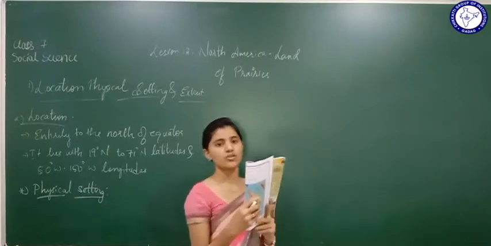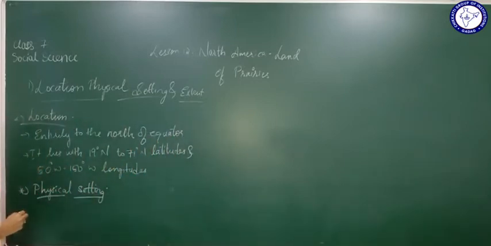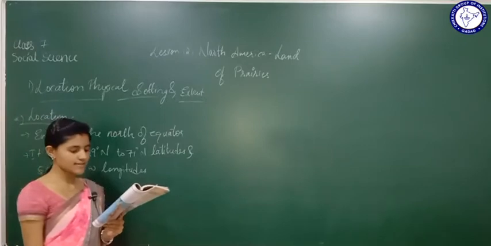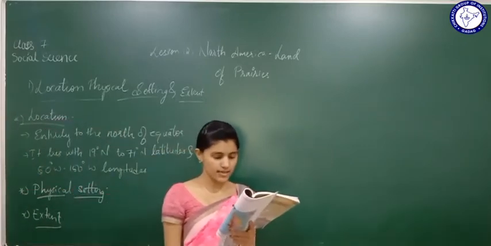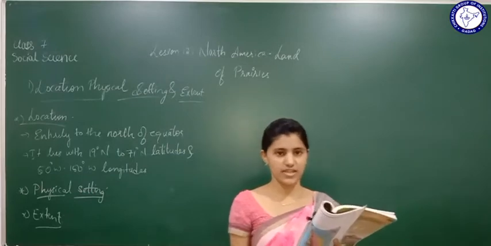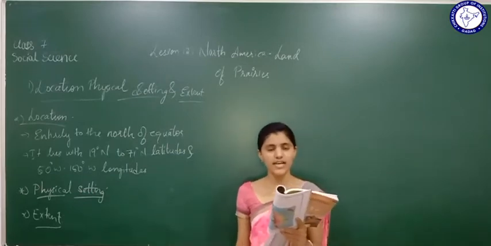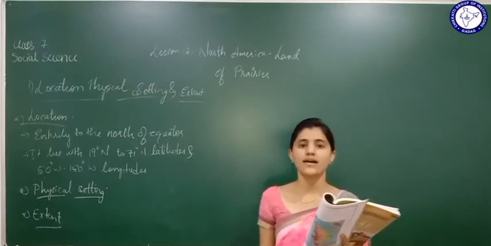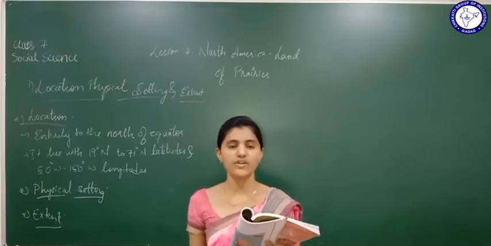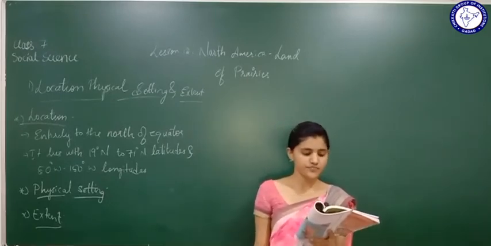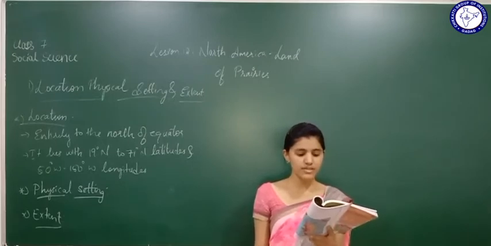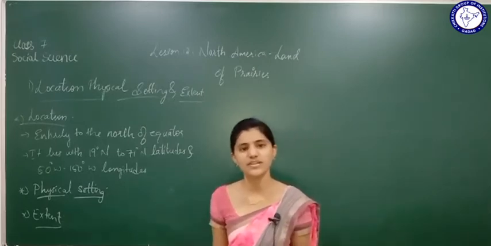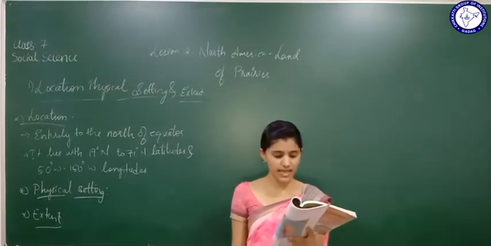Now let us study about the extent. North America is the third largest continent in area in the world after Asia and Africa. Africa and Asia are the first and the second largest continents, whereas North America is the third largest continent in terms of area. It is almost 7 times bigger than India. How many times bigger than India? 7 times bigger than India.